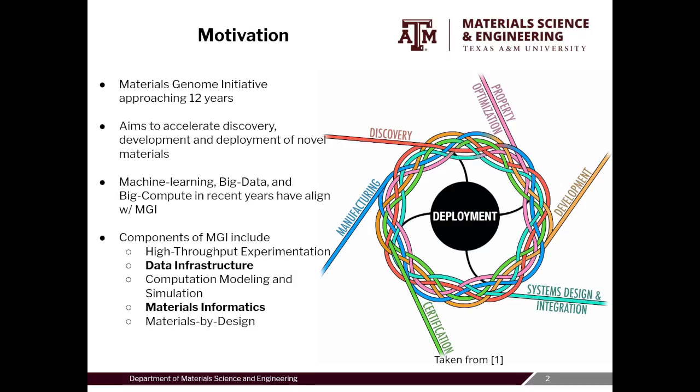The MGI was created in 2011, in a time when artificial intelligence was advanced, but not as advanced as it is in 2023. With the rapid development of machine learning, big data, and big compute power, MGI initiatives only become more important. There are 5 aspects of the MGI: conducting a lot of experiments, properly storing data and knowledge, conducting advanced simulation, conducting materials informatics and advanced statistical analysis, and materials design.